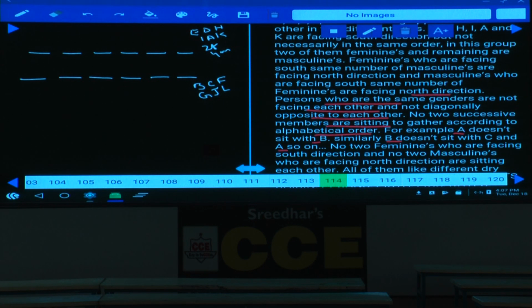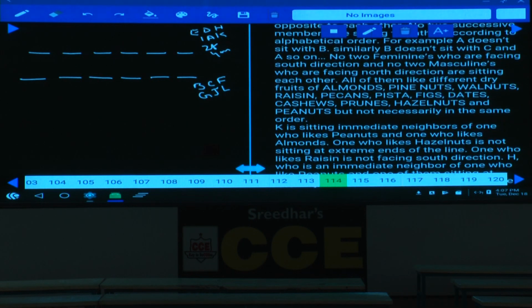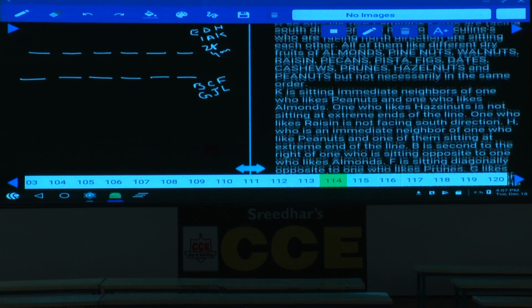And no 2 females who are facing south direction and 2 males who are facing towards north direction are seated adjacent to each other. Hence, in the row which is facing towards south, these 2 females are not adjacent, and in the row which is facing towards north, 2 males are not adjacent. And all of them like different dry fruits is also clearly given.